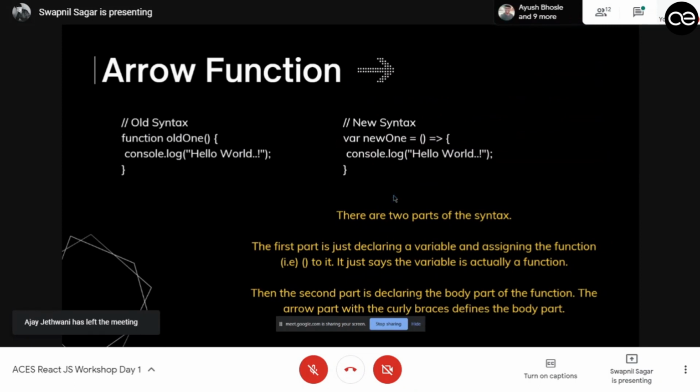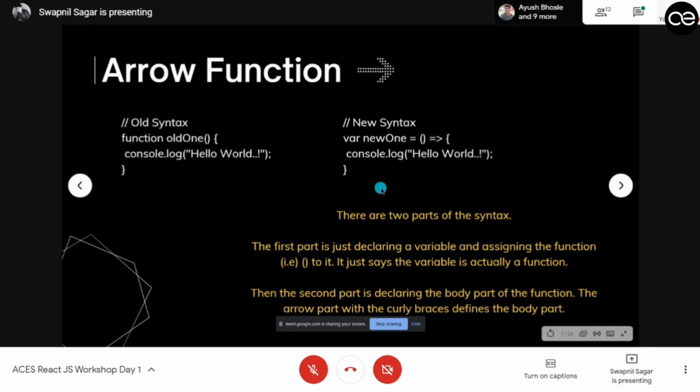Anonymous functions are functions without any name. As you can see here, one function has the name old one, but here there is no function name. The new one is a variable name. So you are actually storing a function inside a variable. That is the beauty of ES6 JavaScript.